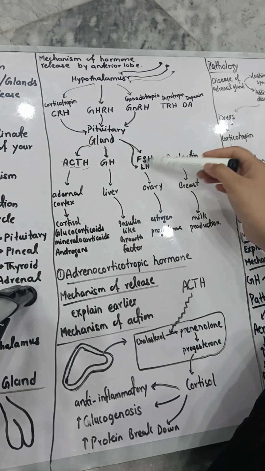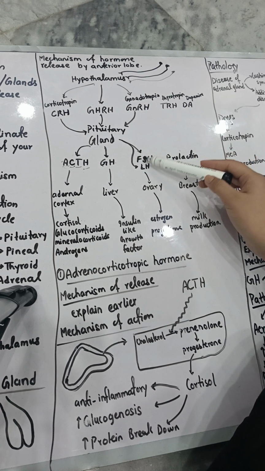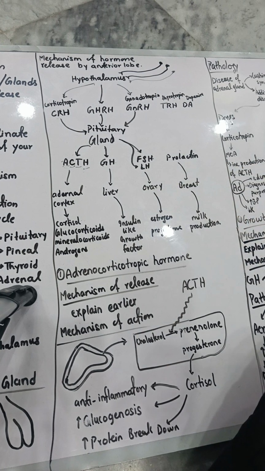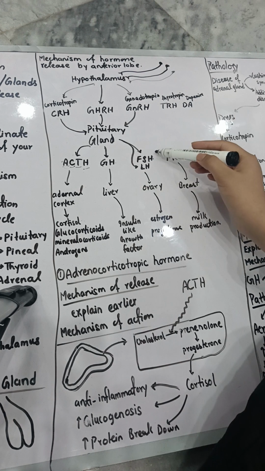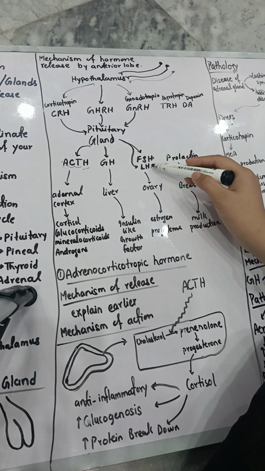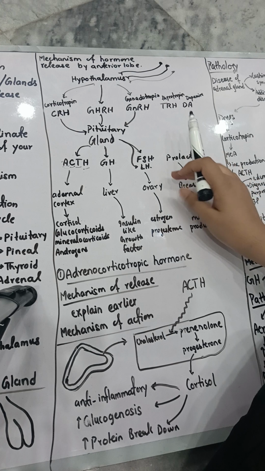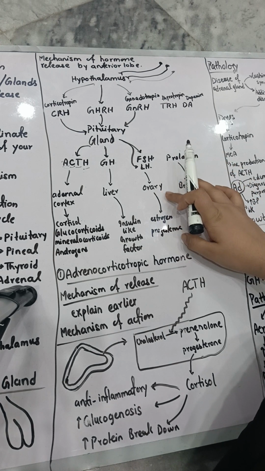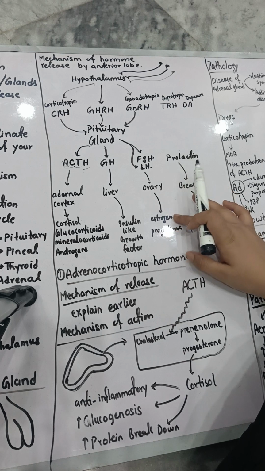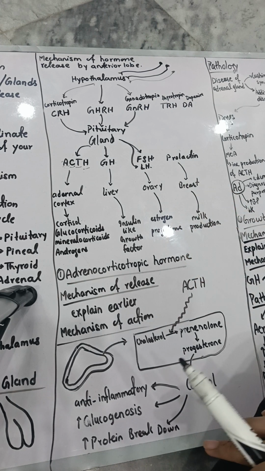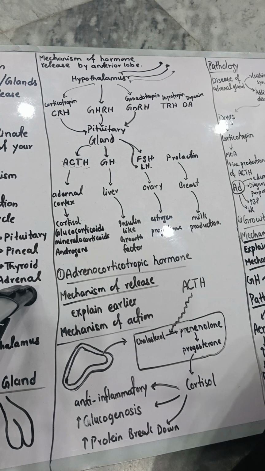And what is the function of these hormones? They go to your ovary and cause the maturation of your follicle. The FSH is causing the maturation of the follicle, and LH is causing the ovulation. So this occurs inside the ovary, and after that the ovary is going to produce estrogen and progesterone. These two hormones will be produced. So this was all about it.